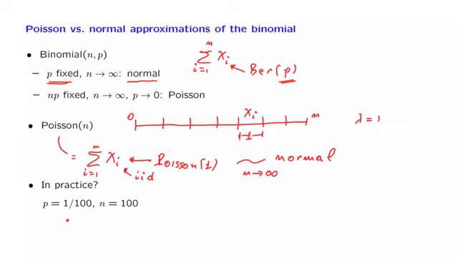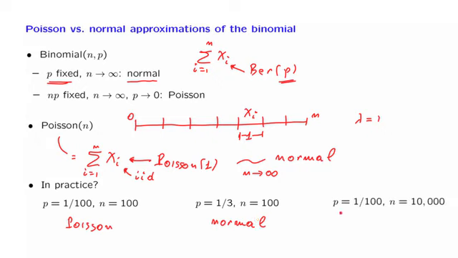On the other hand, p is very small, so a Poisson approximation would be very reasonable in this situation. On the other hand, if p is equal to 1/3, then definitely 1/3 is not a small number. A Poisson approximation would not apply, but n is pretty big, so that a normal approximation would be appropriate.